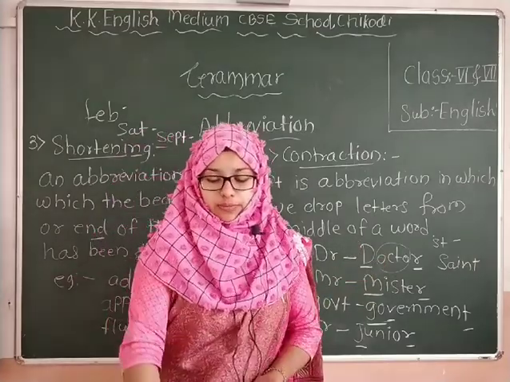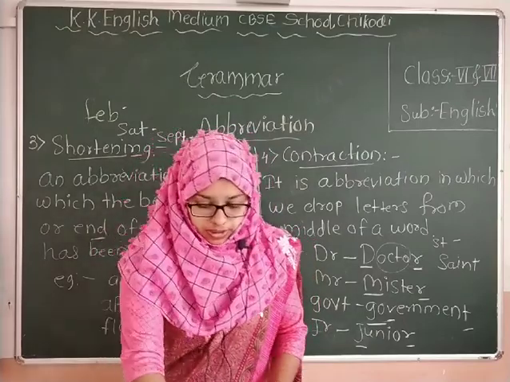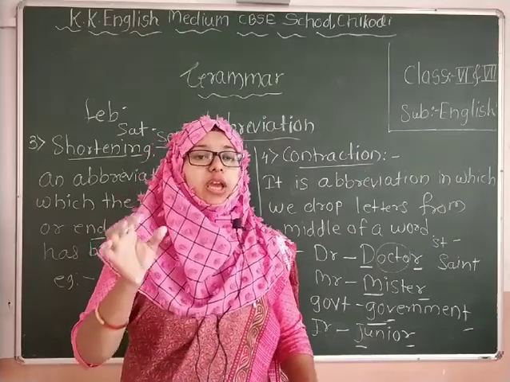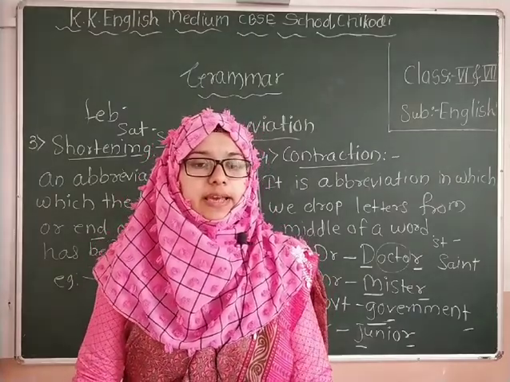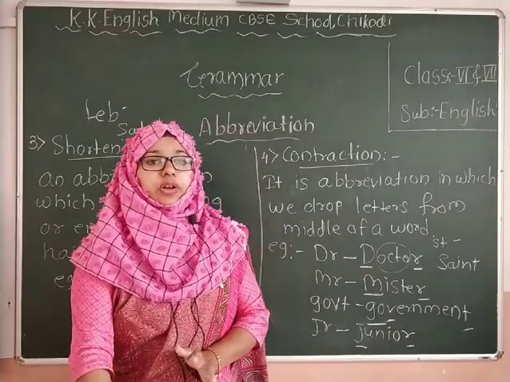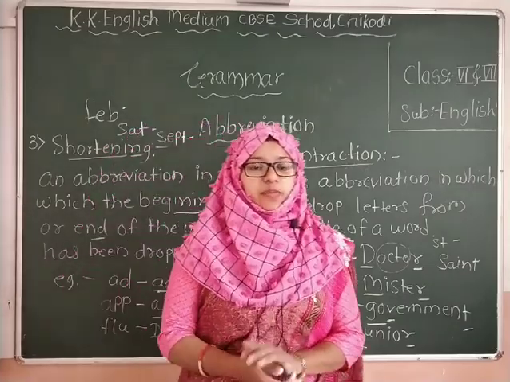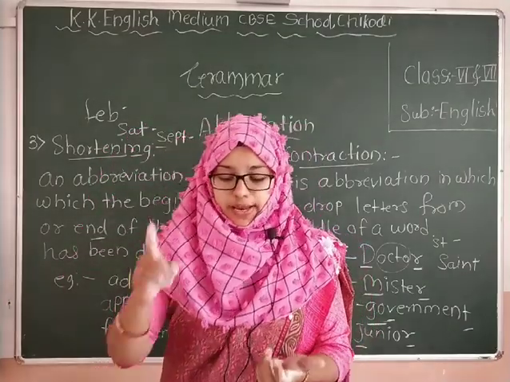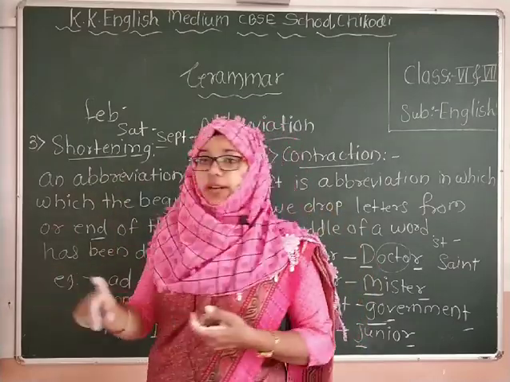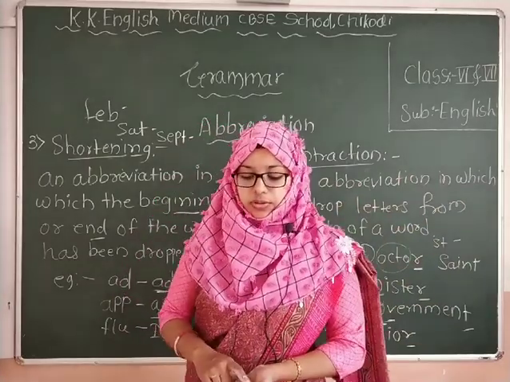So in today's class, what did we learn? Abbreviation is the shortened form of a word or phrase. There are four types of abbreviations: first initialism, second acronym, third shortening, and fourth contraction.